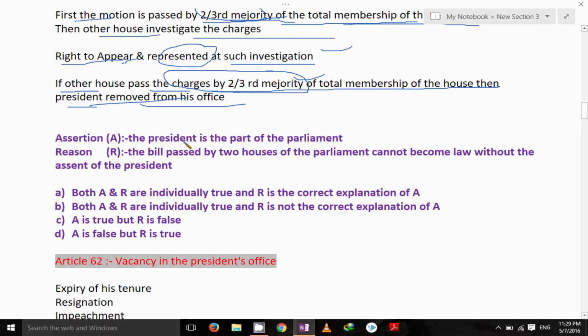Now the next question for you: the president is a part of the parliament. I already told that the president is a part of parliament. Parliament consists of Lok Sabha, Rajya Sabha and president. The bill passed by the two houses of the parliament cannot become law without the assent of the president. We know that when the bill is passed from one house, it goes to the other house, and if the other house passes the bill, the president's assent is needed. Otherwise the bill cannot become law. That's why both A and R are individually true, and R is the correct explanation for the A. So this will be the answer.